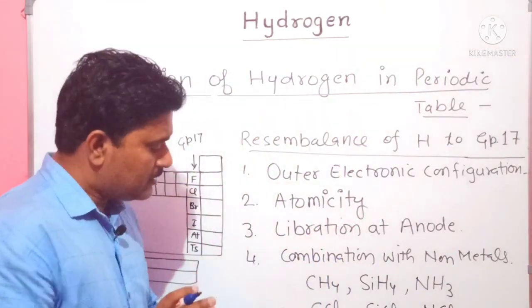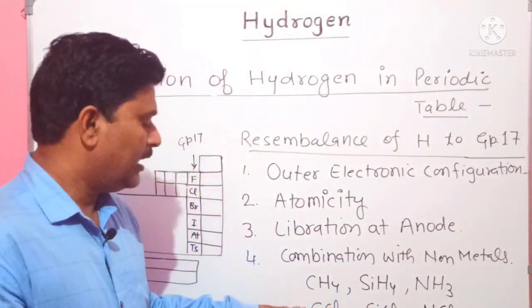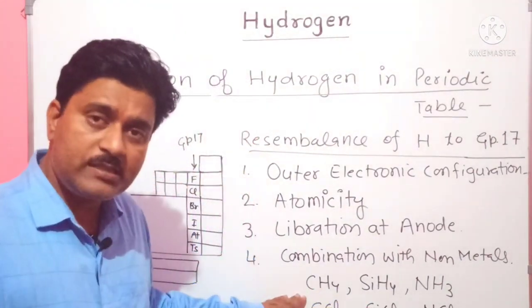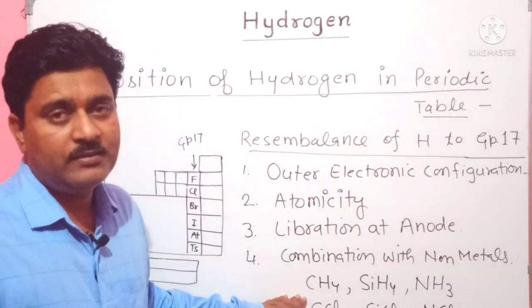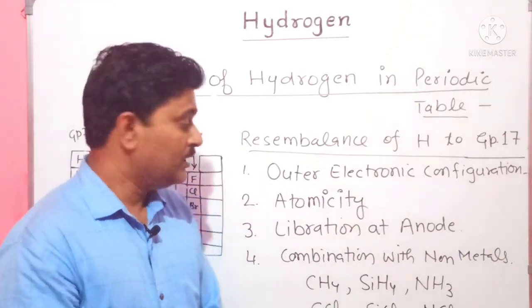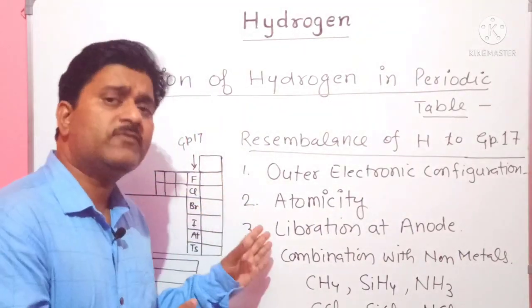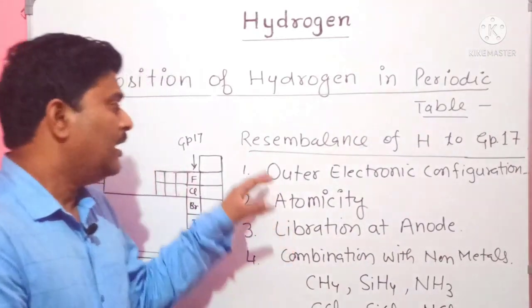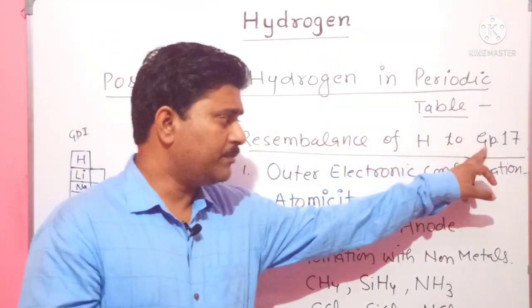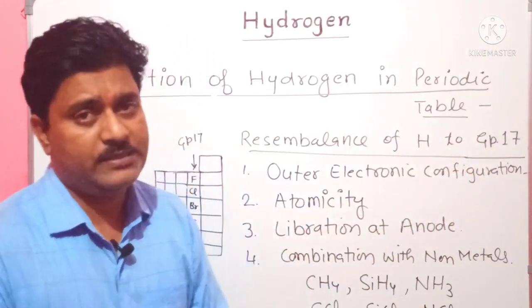These are some compounds formed by non-metals and halogens. Similarly, hydrogen can combine with non-metals to form compounds. So there are these 4 points. By using these 4 points, we can say hydrogen resembles the group 17 elements.